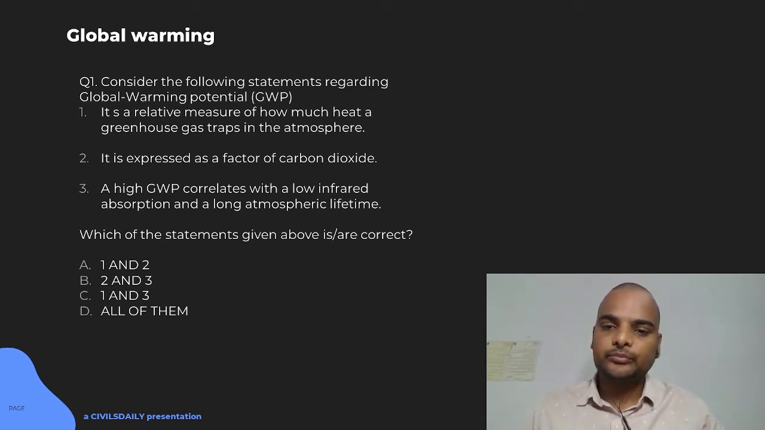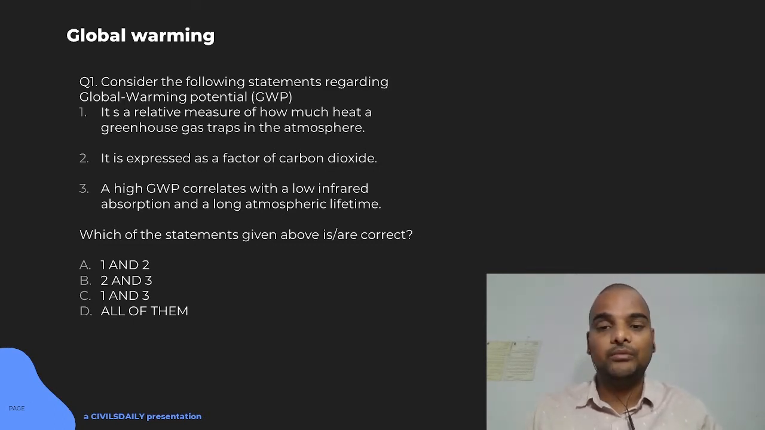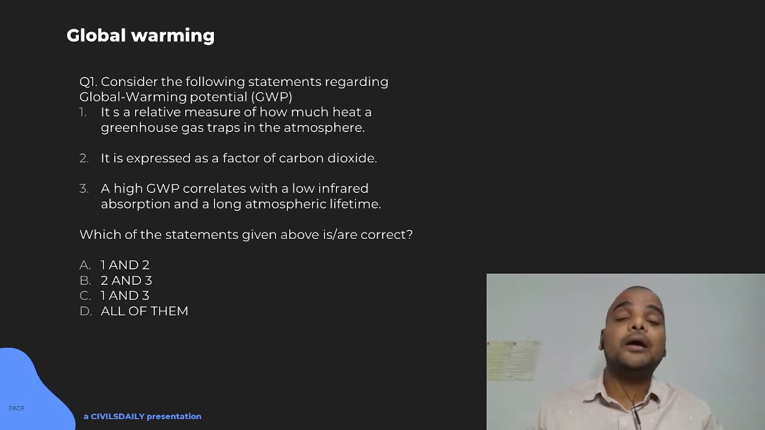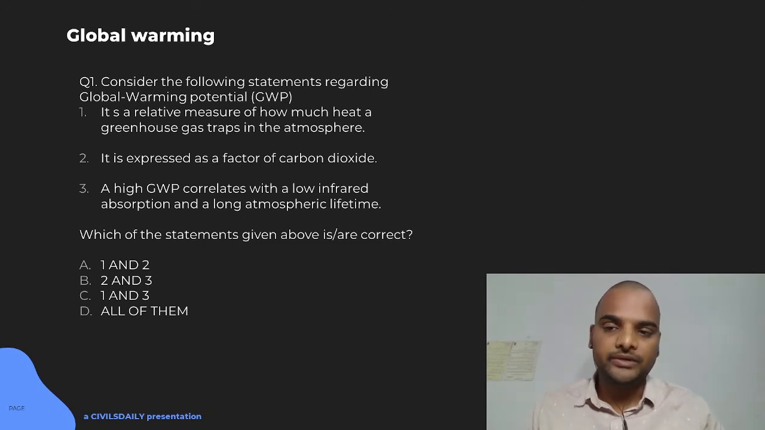It is expressed as a factor of carbon dioxide. So have a comparison chart. We assume that carbon dioxide has 1 GWP, that is global warming potential, and in that way all other gases are compared to it. Suppose methane will have 27, then SF6 will have values in the thousands. So here 1 and 2 will definitely be true.